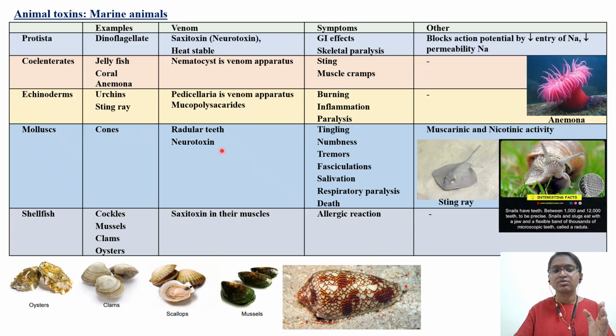So this is a neurotoxin. Then we have saxitoxin, which is coming from dinoflagellates. Then we have the anemone, which is causing muscle cramps as well as sting. So pause here and see how different types of mollusks, shellfish, echinoderms, coelenterates, what venoms or toxins they release, what the symptoms are, and what the mechanism is.